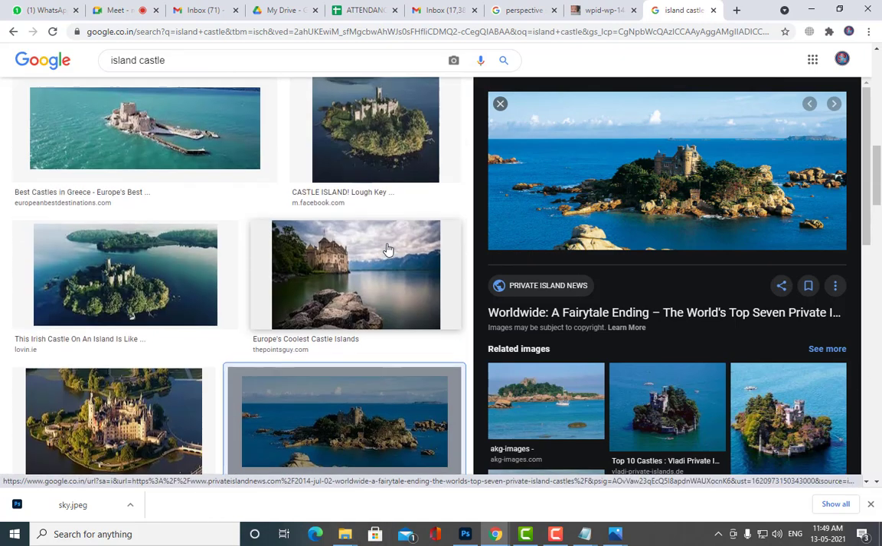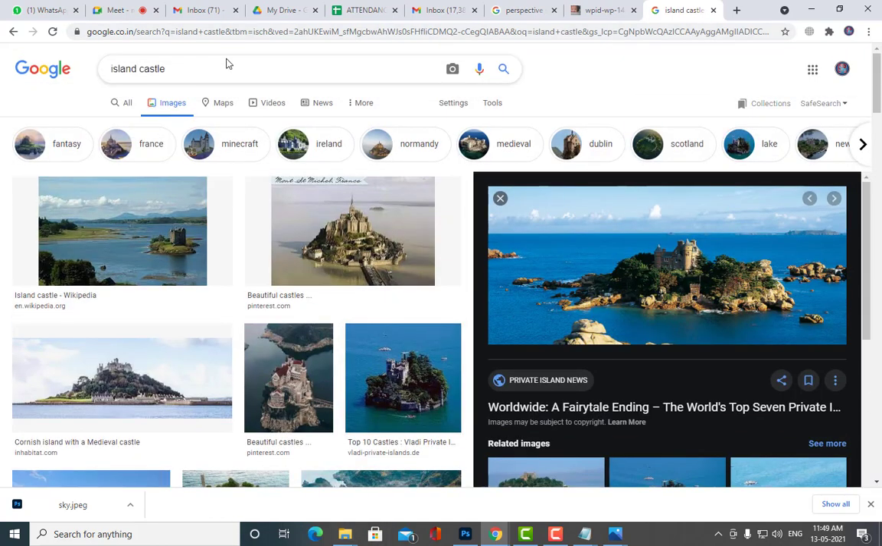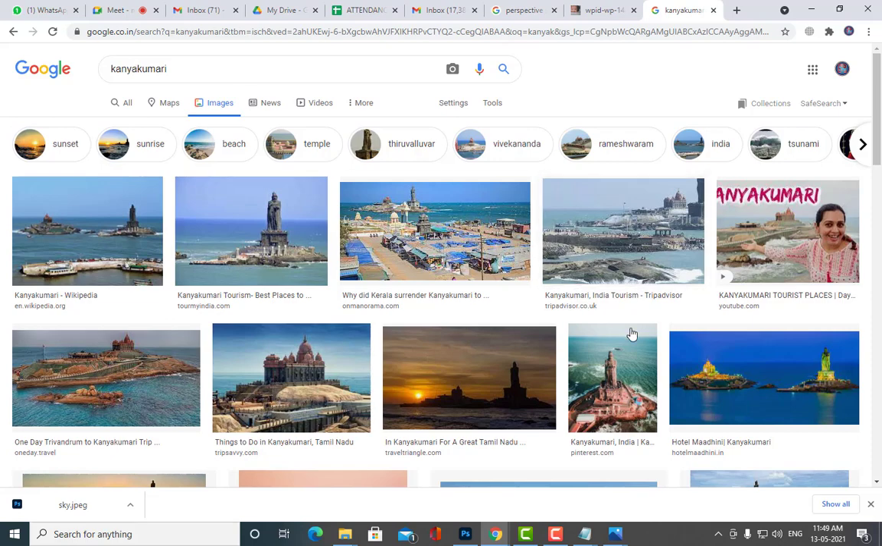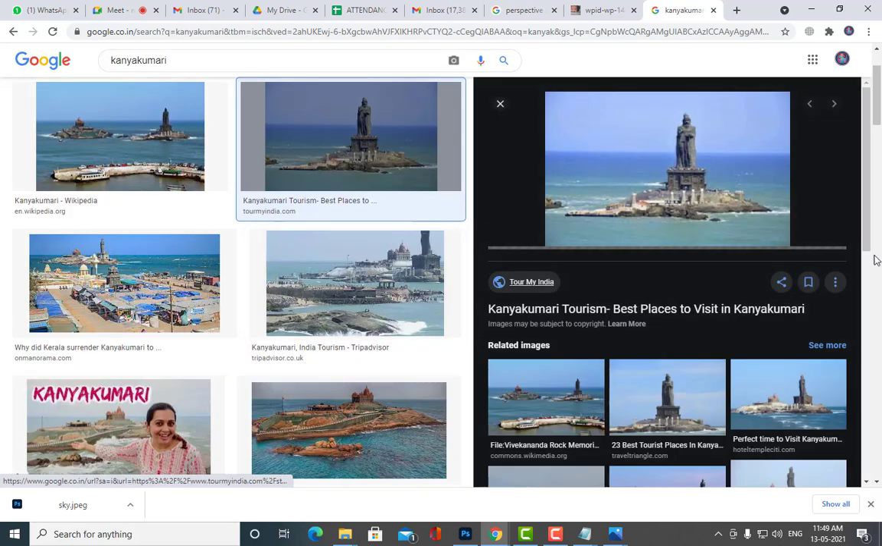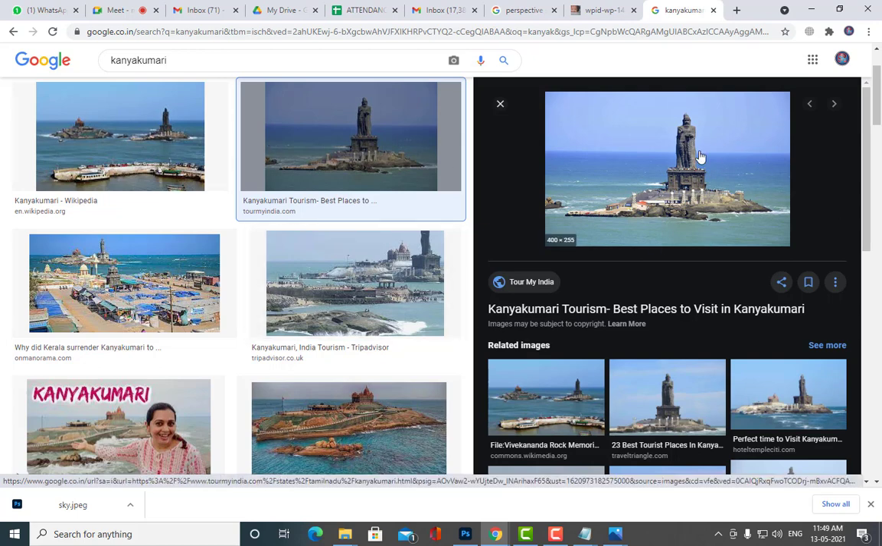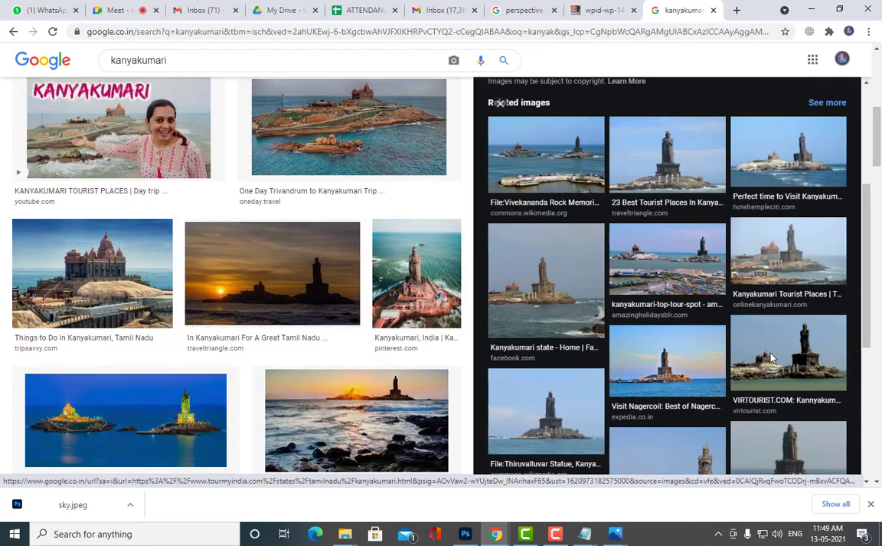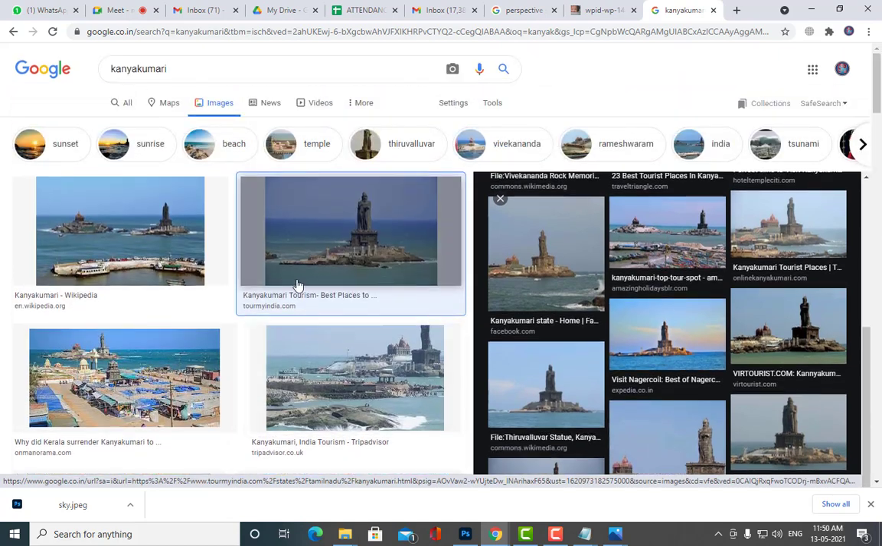I think you know there is a place called Kanyakumari in India, at the point beyond the point of India. Anybody went to Kanyakumari? You can see how it's looking. But actually a statue is there here. I don't want any statue. Instead of the statue, you can place a castle or palace. Okay, so that is the thing.